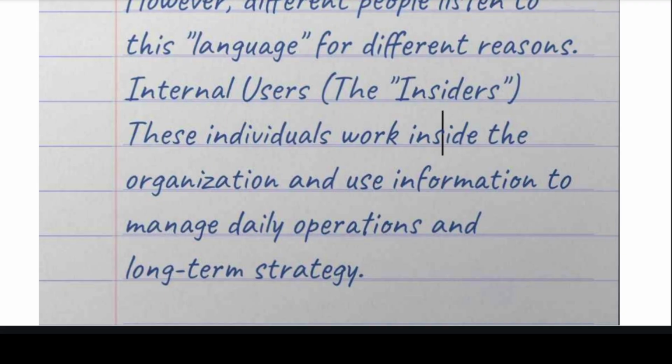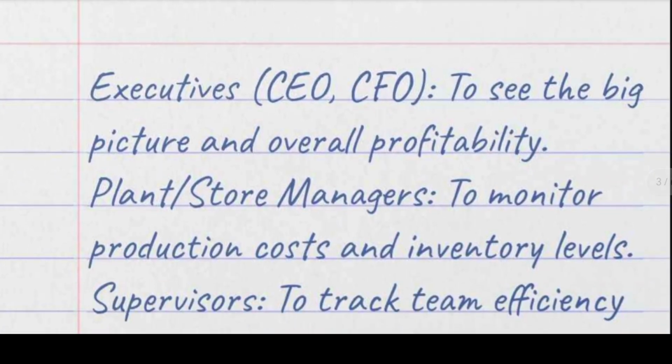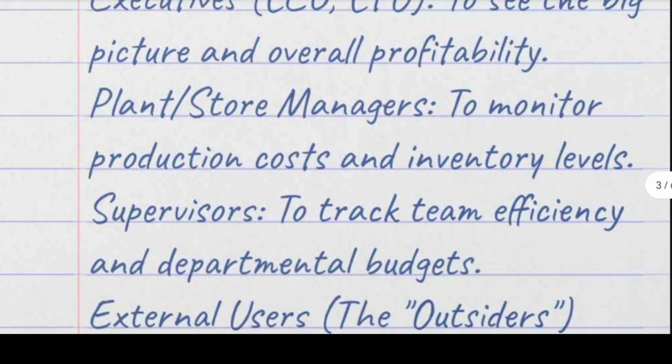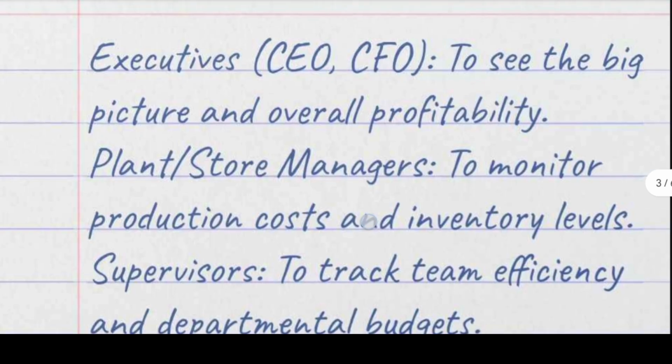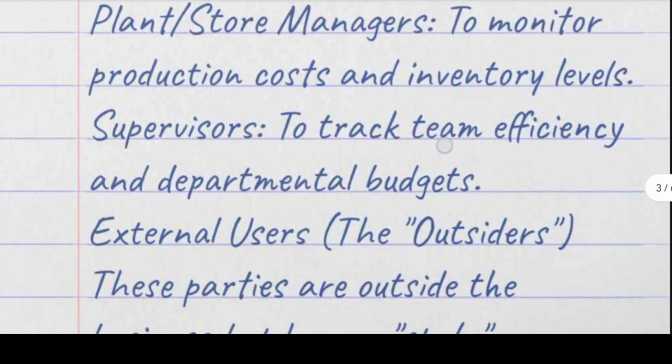Inside users use accounting for managing the daily operations. What are the internal users? Executives, like the CEO and CFO. What will they do? They will check the overall profitability. Next, managers, they will monitor the production cost. It's clear: internal users such as executives and managers, two things we saw. Next, supervisors, they check the accounts to track efficiency. Clear? Three things you want to remember: executive, manager and supervisor.